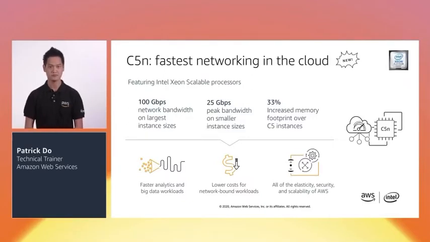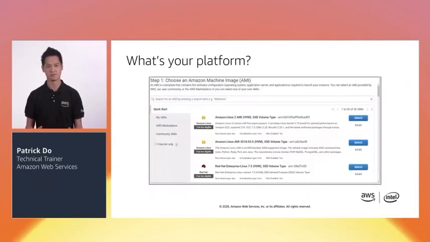What's your platform? Once you've selected your hardware configuration, next is to select an AMI, or Amazon Machine Image, which determines your platform, either one of various Linux distributions or versions of Windows. Want something else? We have AMIs on the AWS Marketplace from our partners as well as community AMIs from other users on AWS. Or create your own AMI.